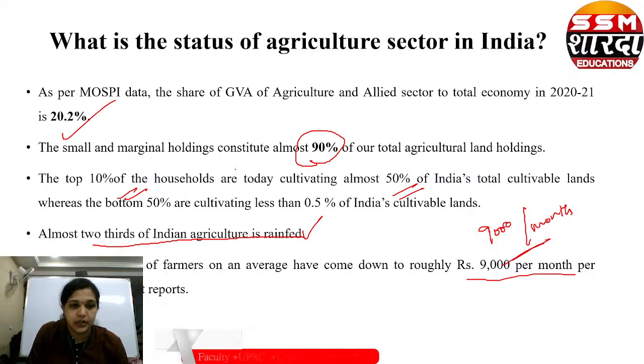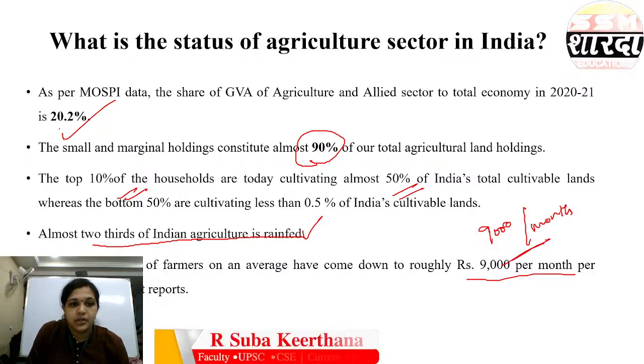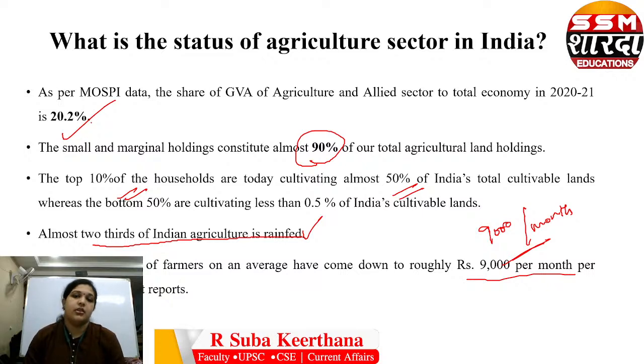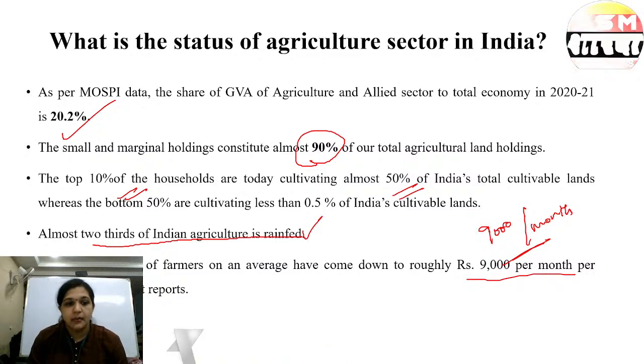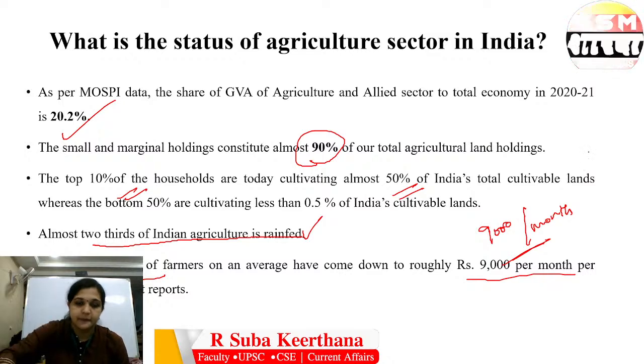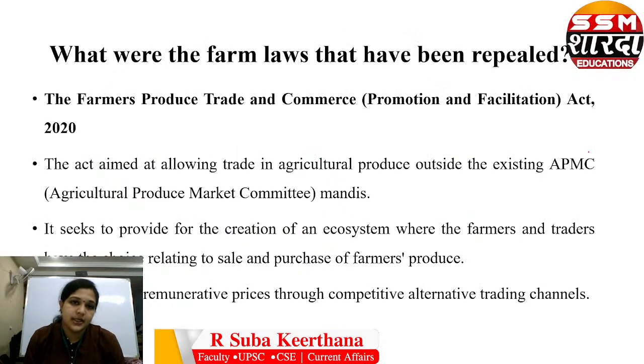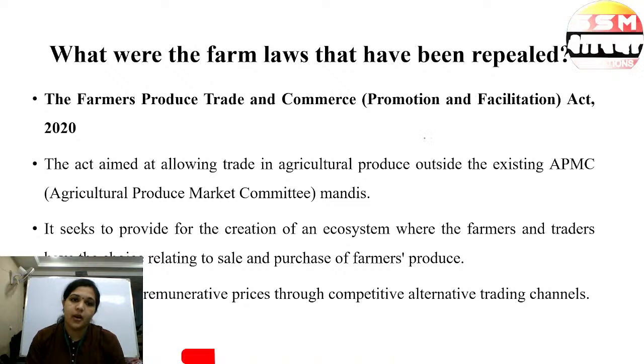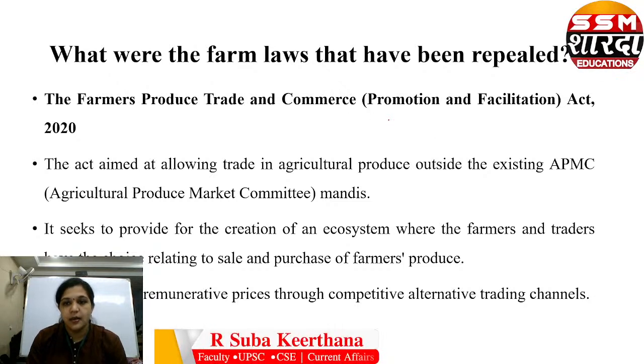Fine. So we know that almost 20.2 percentage of the output is from the agriculture and allied sector. But what is the income level of farmers? It is only rupees 9,000 per month. So what are all the farm laws that have been repealed? We'll see that. The Farm Produce Trade and Commerce Promotion and Facilitation Act of 2020.